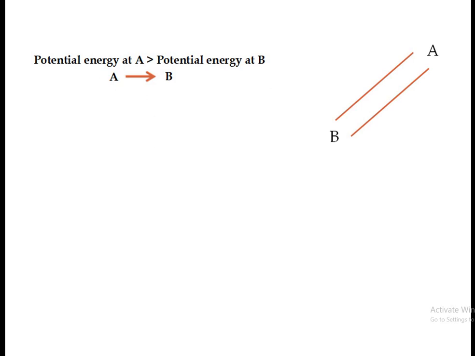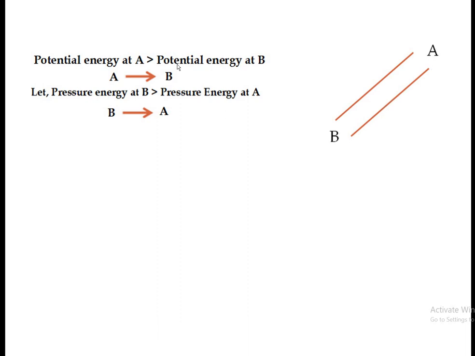But suppose at the same time in the same pipe, the pressure energy at B is greater than the pressure energy at A. In that case, if I consider this as a second condition, the fluid will flow from B to A. So that means it will flow from section B to A.